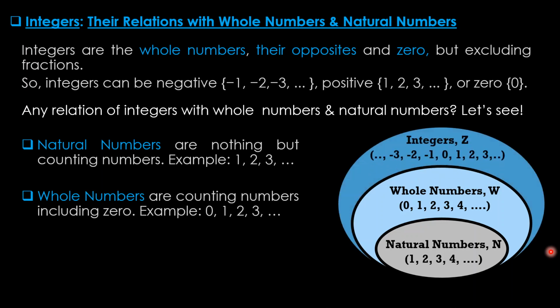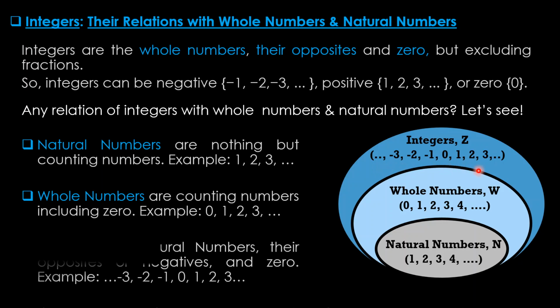And this is integers, usually denoted by capital Z, and this includes all the whole numbers, 0, and the opposites of the whole numbers. So integers are natural numbers, their opposites or negatives, and 0.